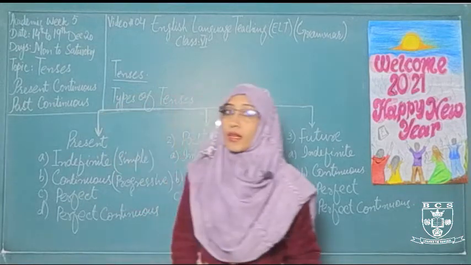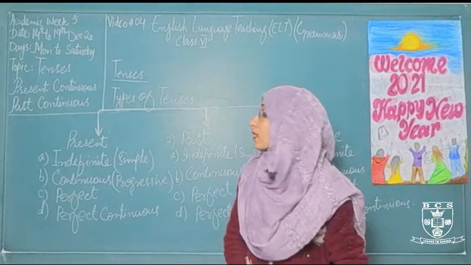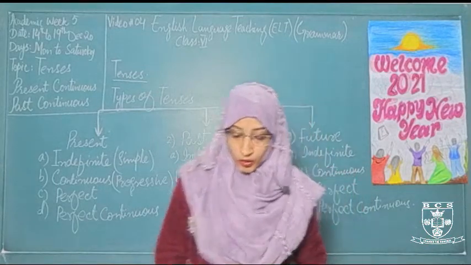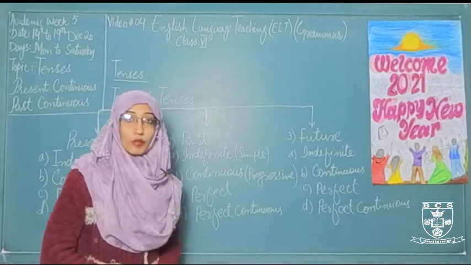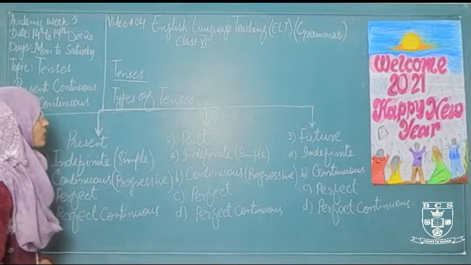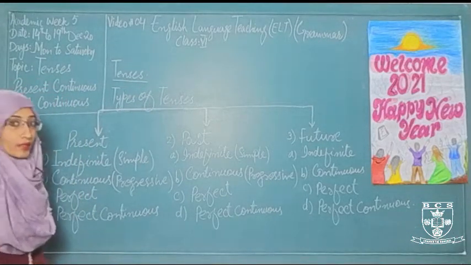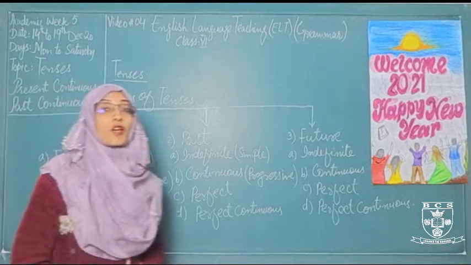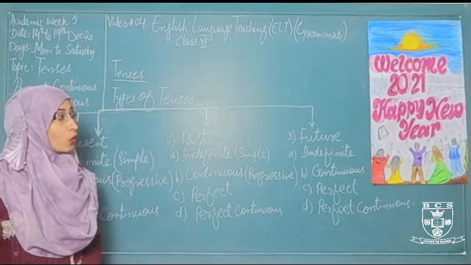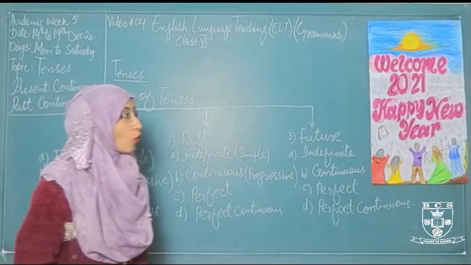In our previous classes we have discussed about the tenses and its type of tenses and its subkinds. Before starting the new topic, today we will take a tiny recap about the tenses and its types of tenses. So first you should know what are the tenses. So tenses shows the time of any action. Whatever action you have performed, you are going to perform, or you are performing.